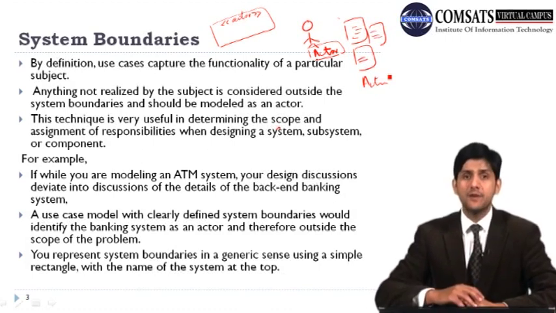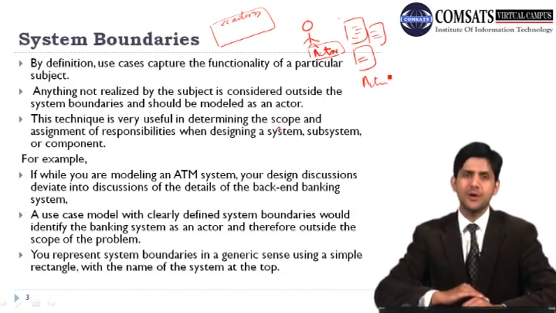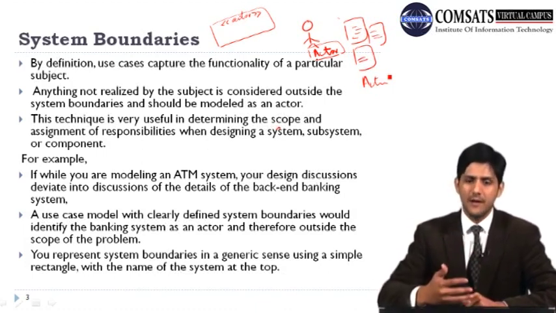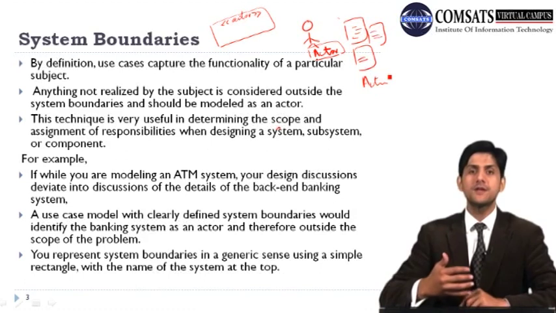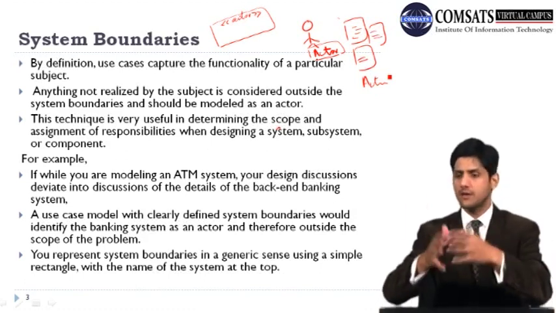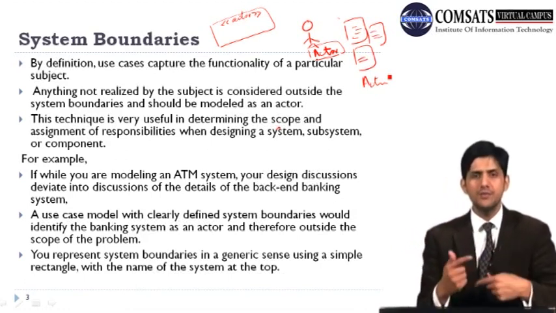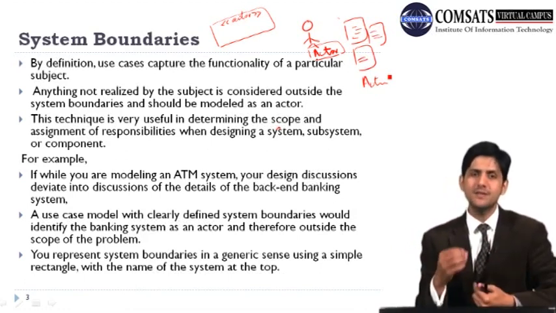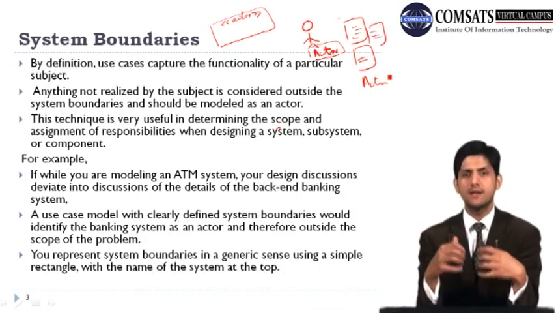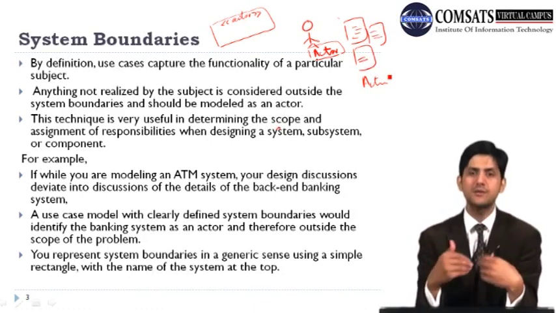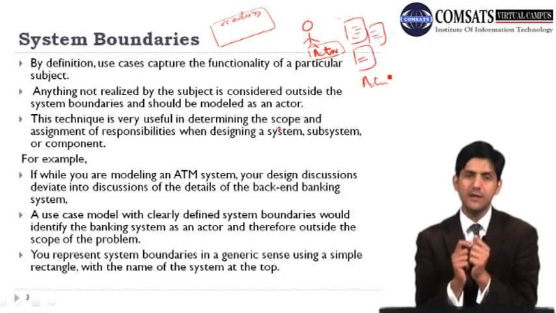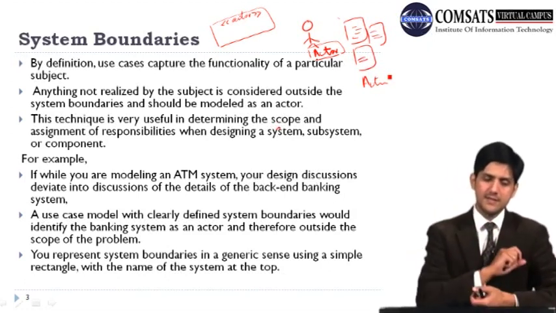As I said, one of the biggest problems with software projects is that we do not define a bounded scope, and the scope definition is not such that we can identify the different modules and the boundaries of different modules. This kind of approach is really helpful, because it tells us this is the boundary of my system, this is how much I would do as a developer, or how much our company has to provide. This is how much functionality we have to provide to our client. So this is very helpful in determining the scope of the system.